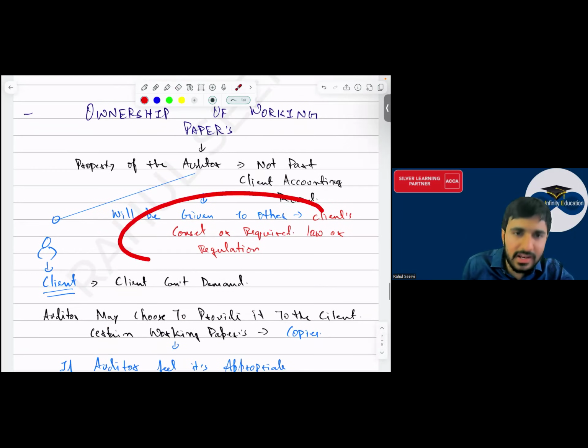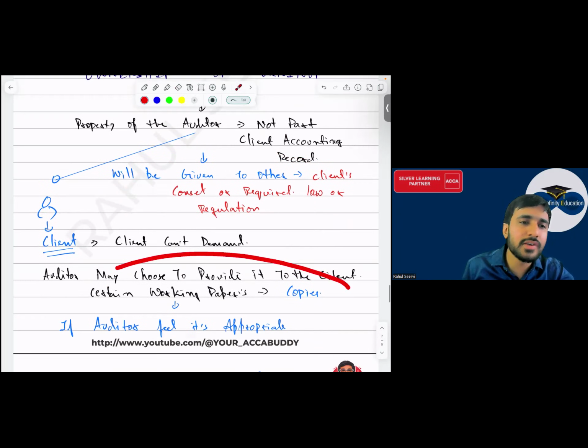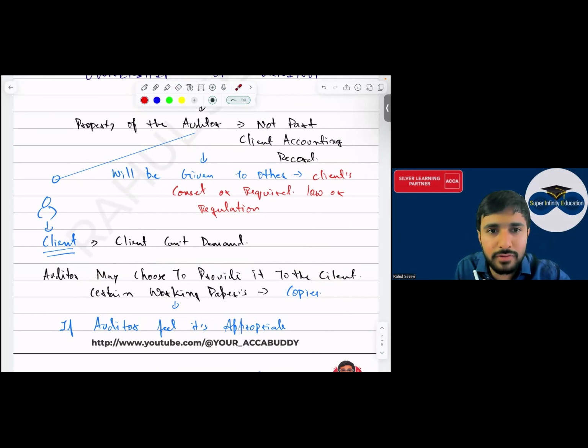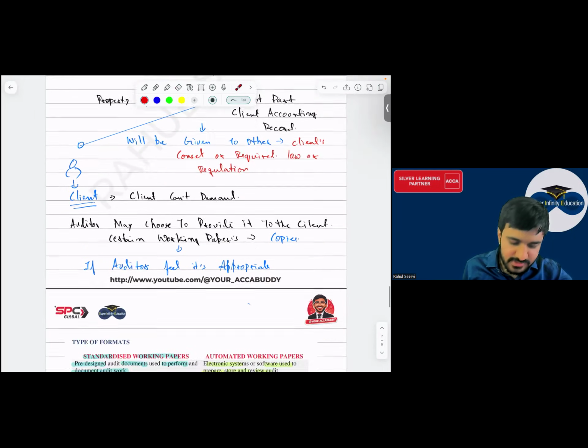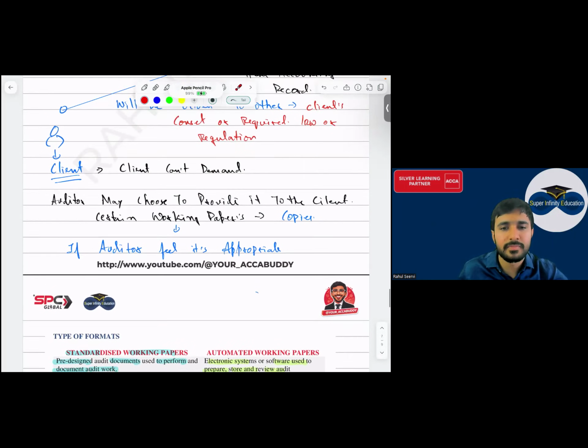And will be given to the client. अरे नहीं बाबा. Can client request? No. Can be given to the client. That depends upon the auditor, and a copy will be given, not the original document. Yes, sir. Yes, sir. Then permanent audit file and current audit file we have done. Then types of format we have done. Yes, sir. हुआ clear? बताओ मुझे.